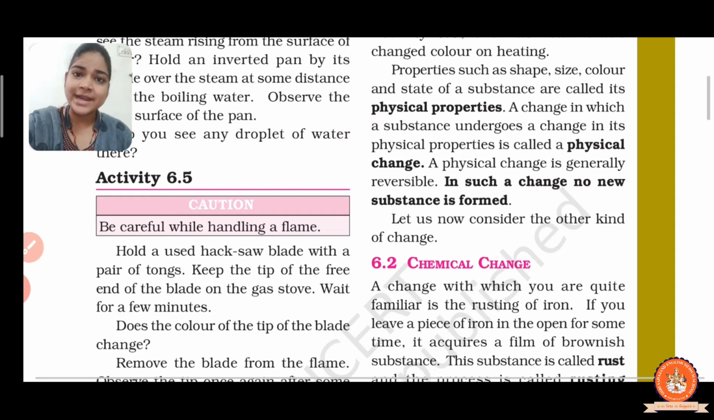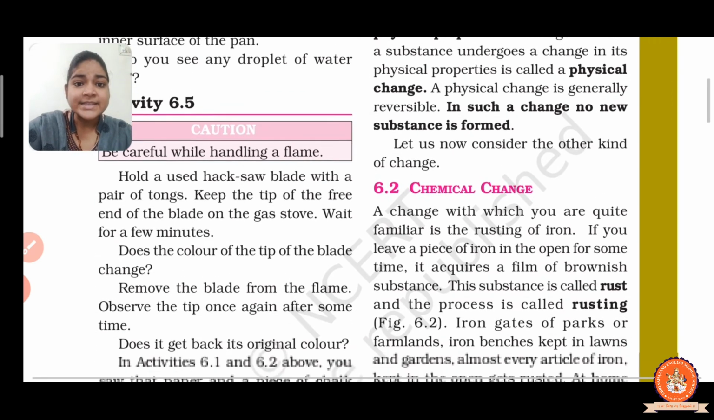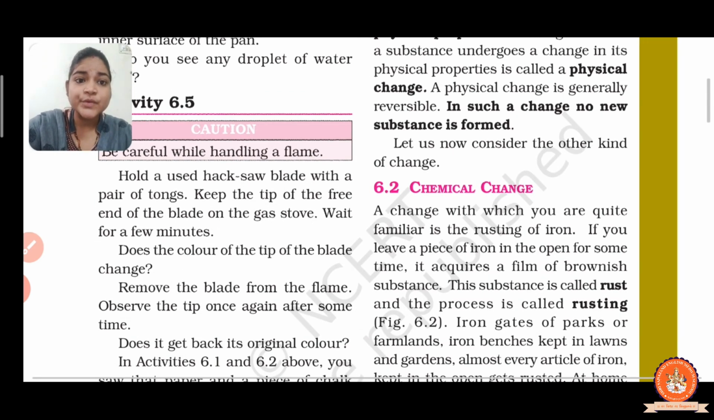Be careful while handling a flame, right? Now wait for a few minutes and observe. Check the color of the tip of the blade while heating, to see whether the color has changed or not. Then remove the blade from the flame and observe the tip again after some time.